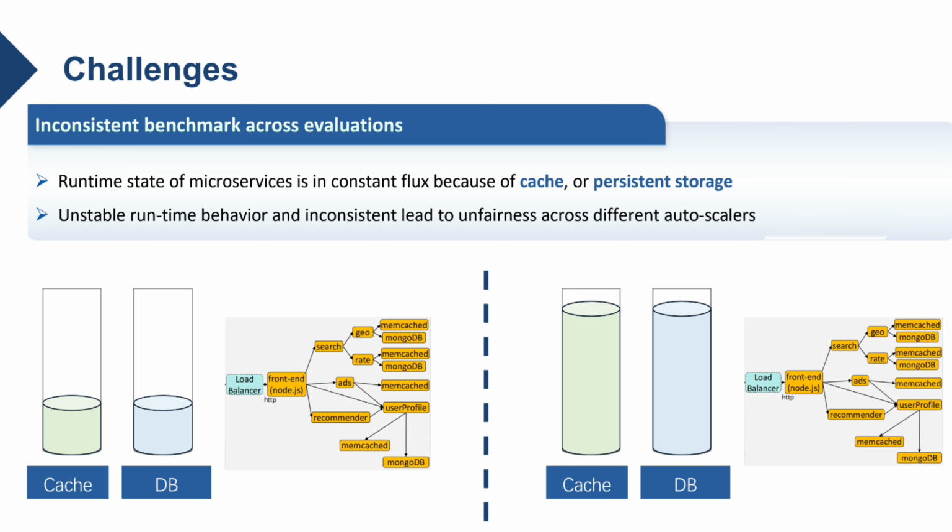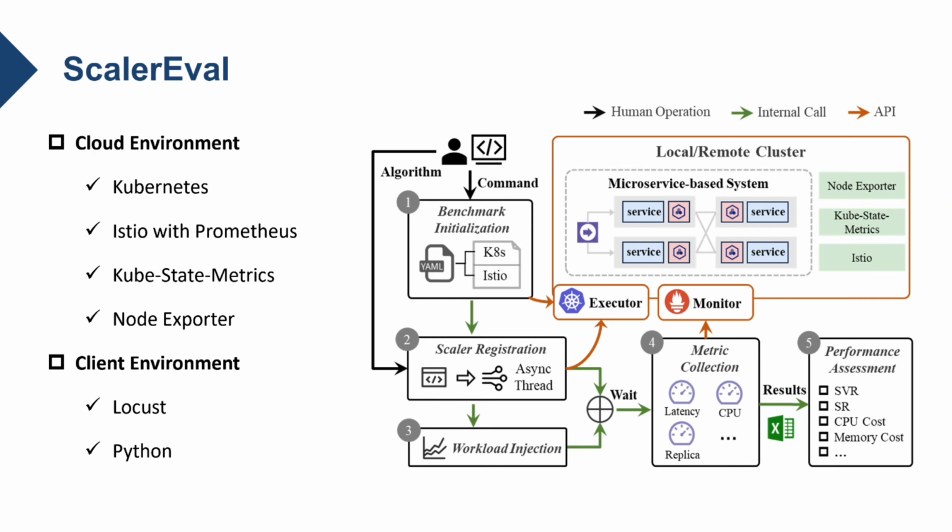To address these challenges, we introduce ScalerEval, an end-to-end testbed that automates the key stages of auto-scaling evaluation. Considering the complexity of manual operations, ScalerEval weaves and automates these operations into an execution workflow, eliminating biases caused by human errors.